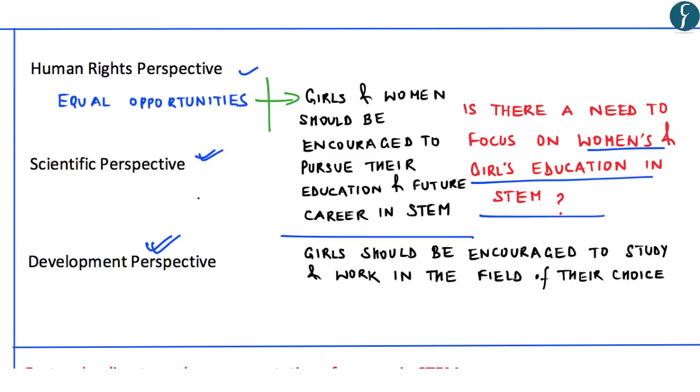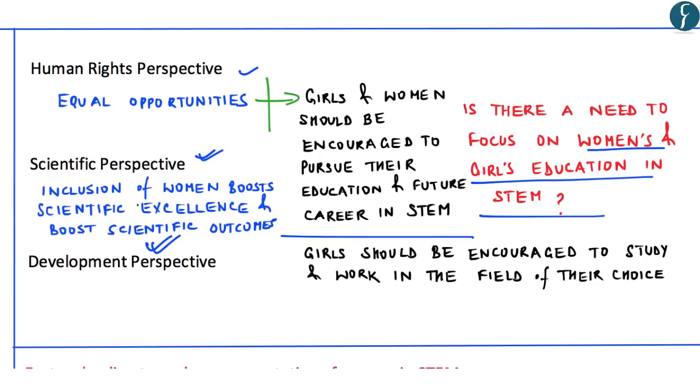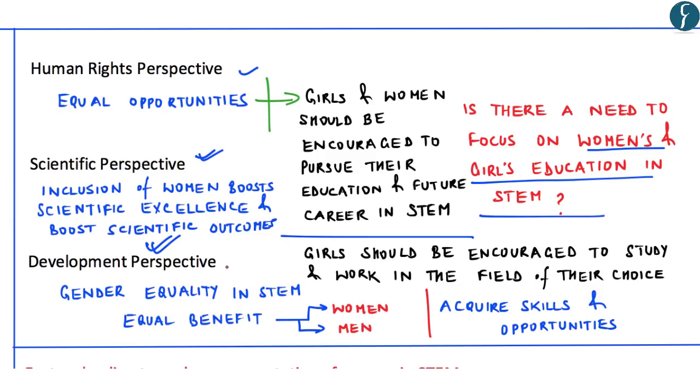Further, from a scientific perspective, the inclusion of women promotes scientific excellence and also boosts the quality of STEM outcomes. As we all know, women have participated and contributed in various aspects of life, including research and development. Now, from a development perspective, gender equality in STEM will ensure that both men and women will be able to acquire skills and opportunities, and this will help both women and men not only to contribute equally but also to take benefit associated with such opportunities.